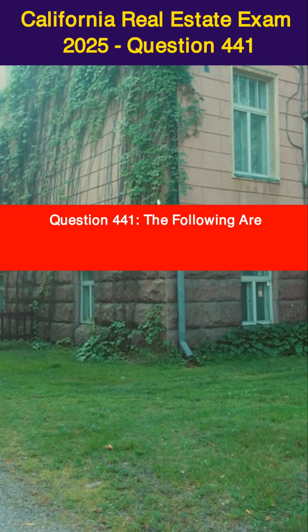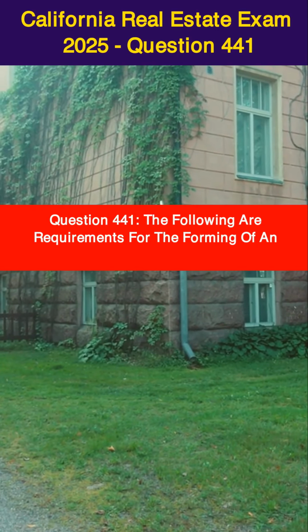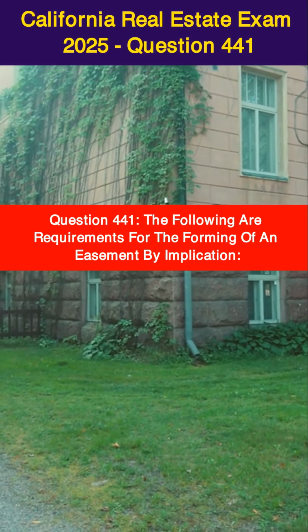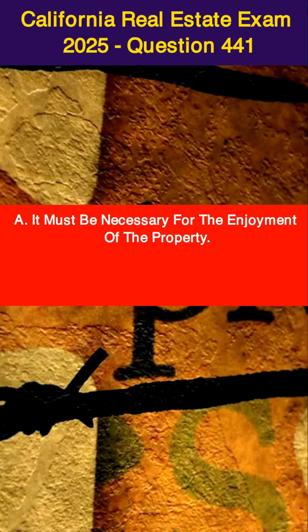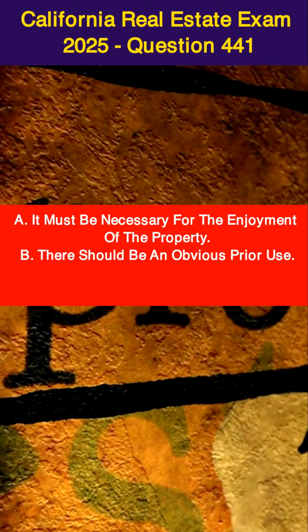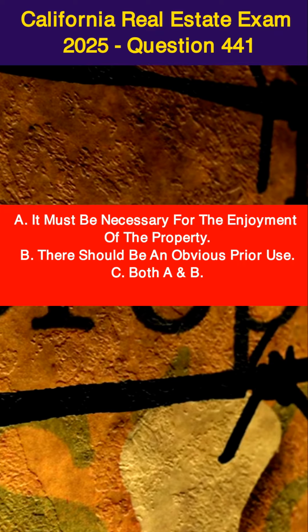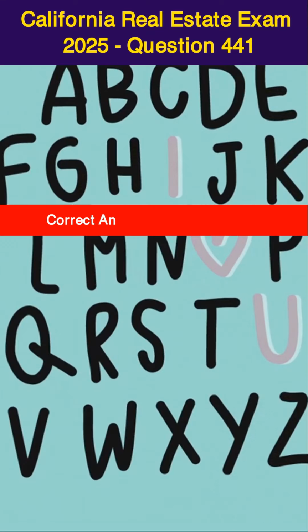441. The following are requirements for the forming of an easement by implication. A. It must be necessary for the enjoyment of the property. B. There should be an obvious prior use. C. Both A and B. D. Neither A nor B. Correct answer is C. Both A and B.